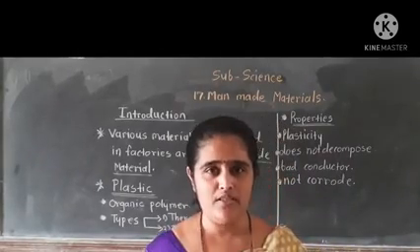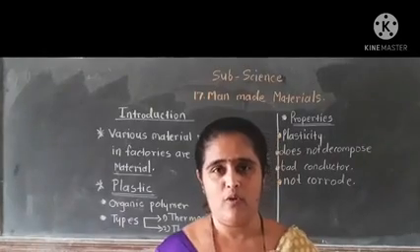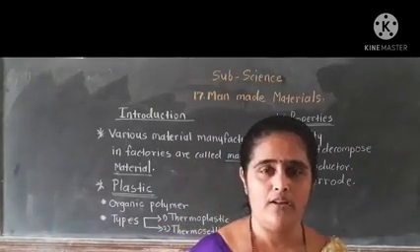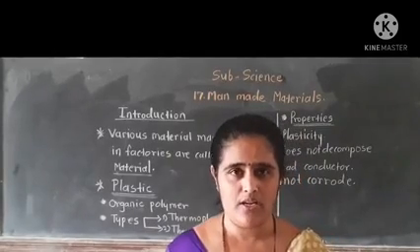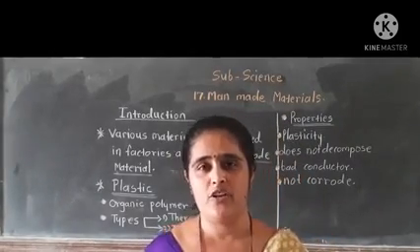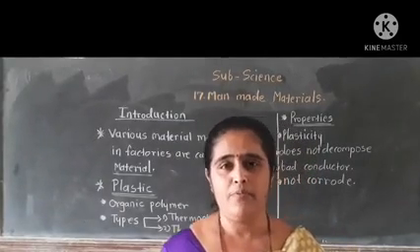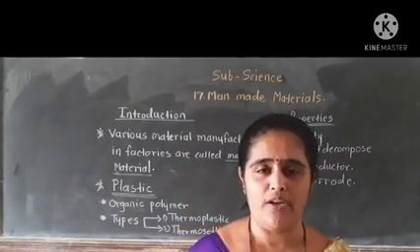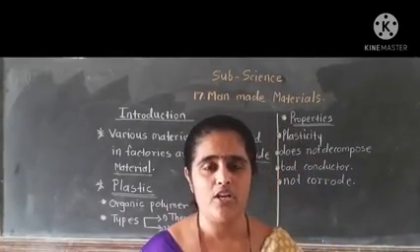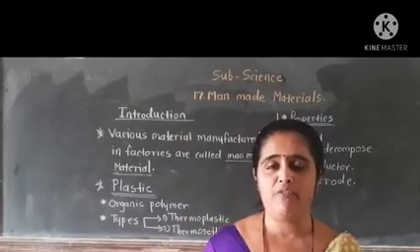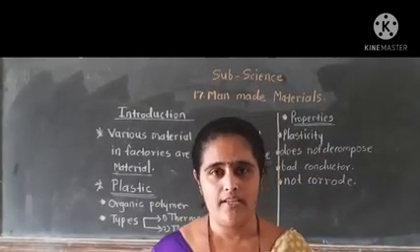Natural materials are those present in our nature. For example, water, soil, air, wood, cotton. These are the natural materials. Man uses these natural materials in day-to-day life and prepares different materials from them. For example, with the help of wood we can prepare tables, chairs, etc. With the help of cotton we can make threads, clothes, etc.